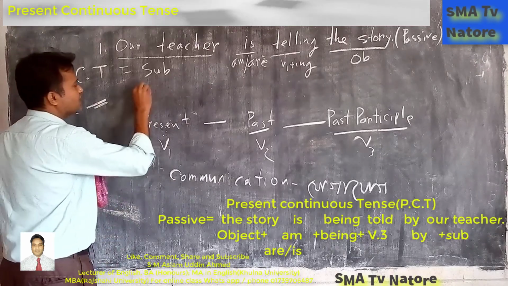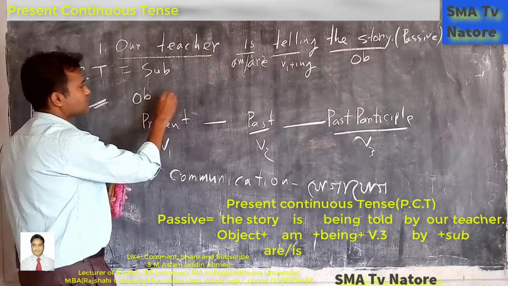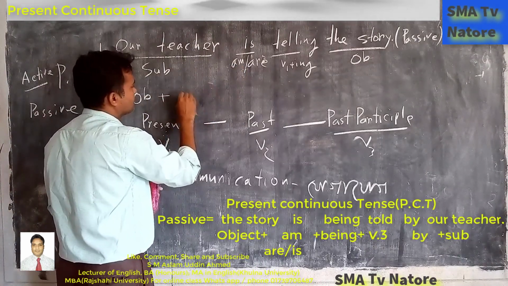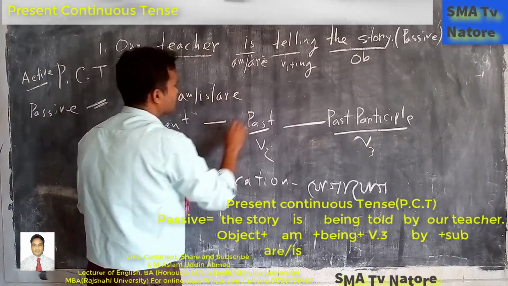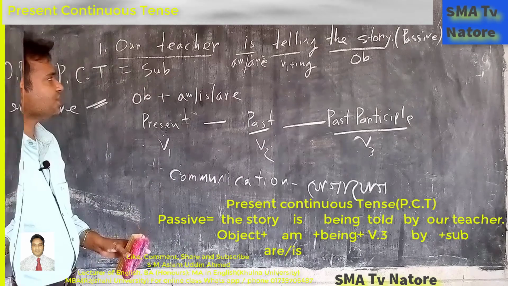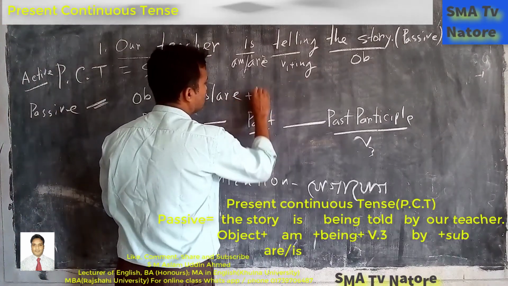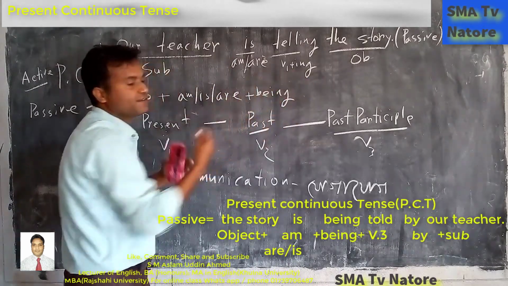So at first we will write down the object. Next one, what happened? The auxiliary verb is there, so we write the same. Am, is, are. No change. Next one, you have to write down being. If you add this part, then it is finished.